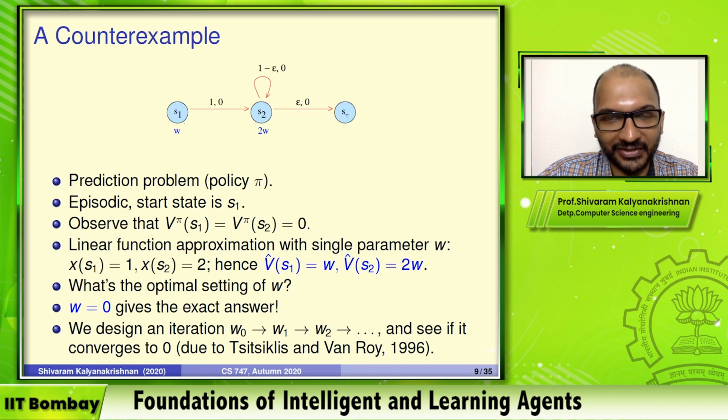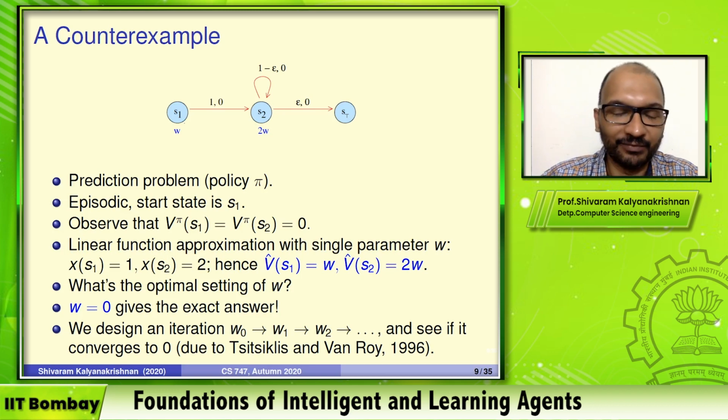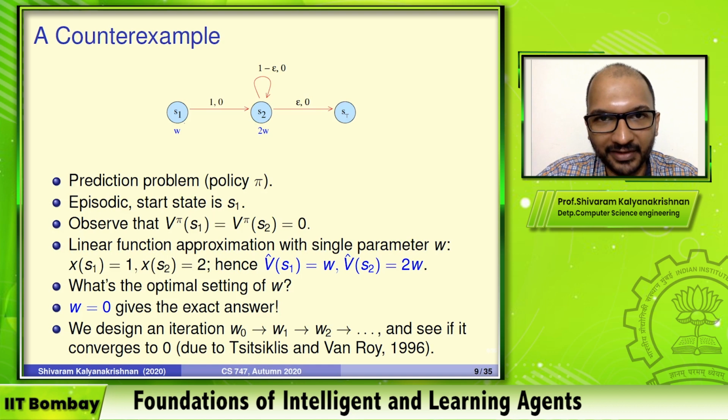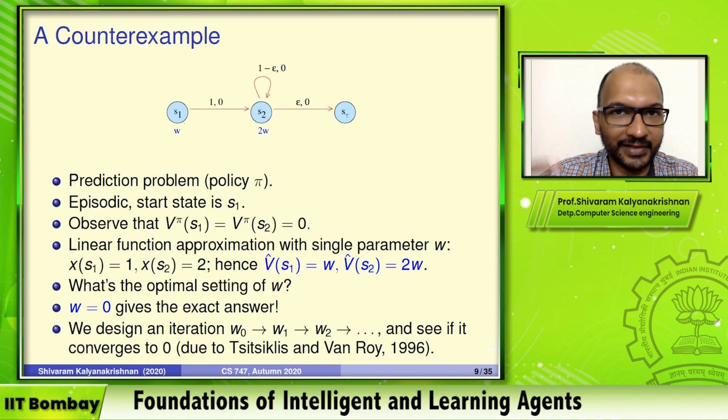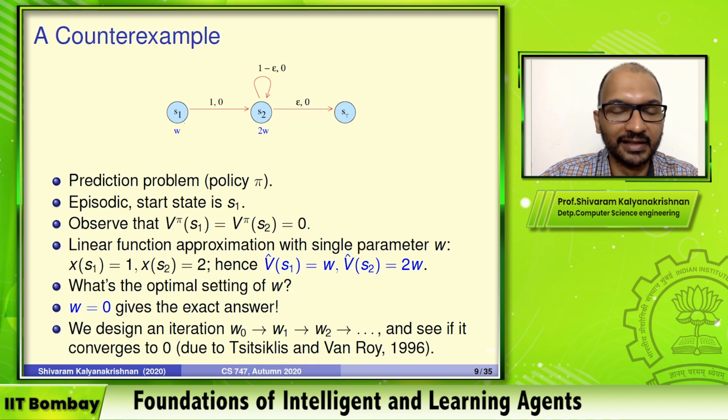Okay, and this was demonstrated 24 years back by Tsitsiklis and Van Roy. It's from their paper. So what we're going to do is design a natural looking iteration scheme for W. We'll start with some arbitrary W and keep refining it using a very natural looking scheme that uses bootstrapping. So we'll go from W0 to W1 to W2.